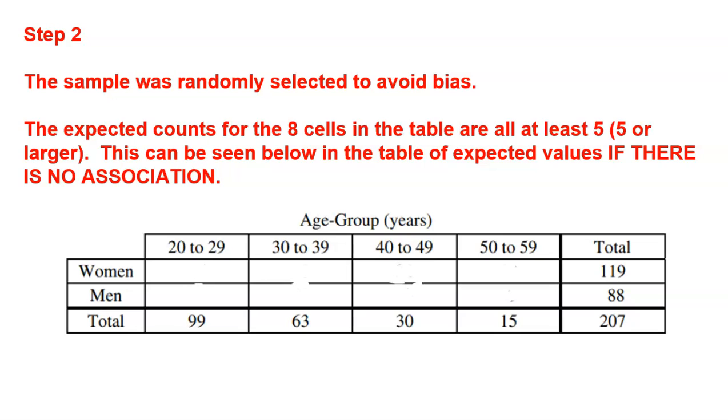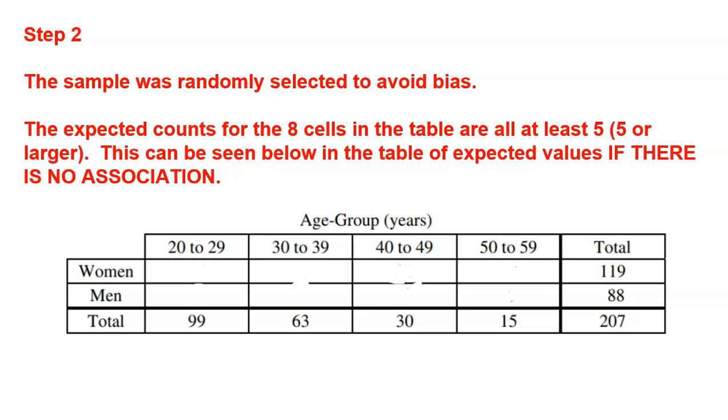All right, step 2 is the conditions. First condition is pretty simple. The sample is randomly selected to avoid bias. Okay, great. Second condition is that the expected counts for the 8 cells in the table are all at least 5. So that's a big condition with chi-squared tests, that all of your expected values have to be 5 or more. So I actually have to prove that to you.